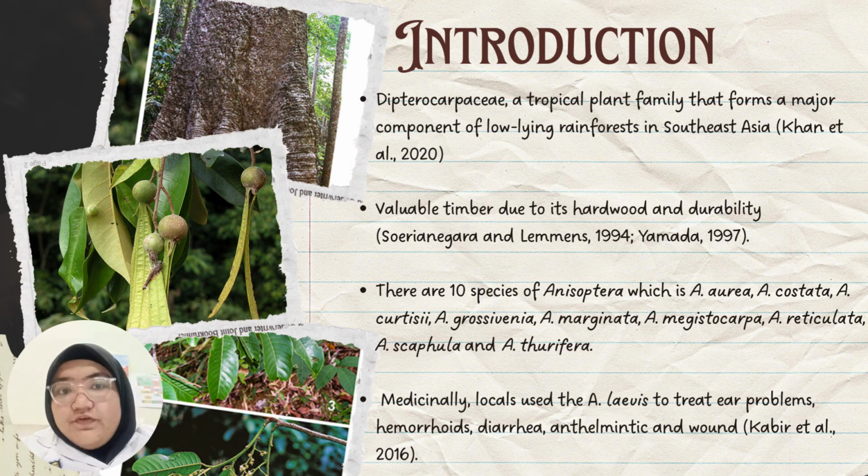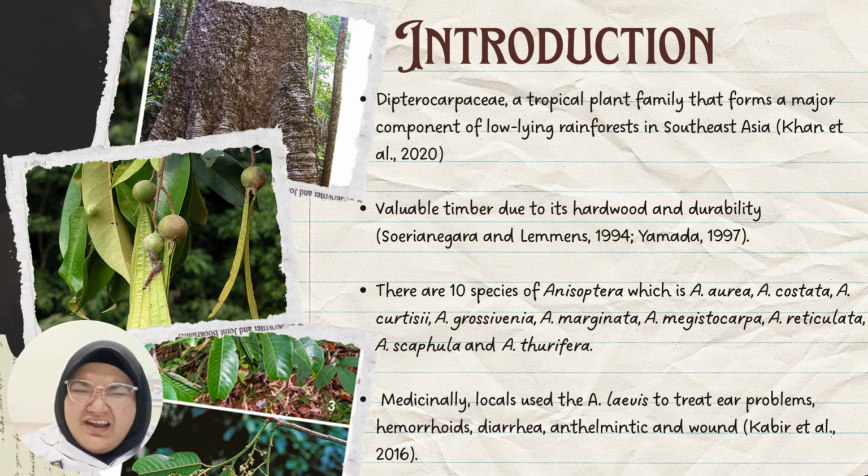The name comes from the Greek anisos, which means unequal, and pteron, which means wings, because it has unequal wings, like five. Medicinally, locals use Anisoptera laevis to treat ear problems, hemorrhoids, diarrhea, as an antiemetic, and for wounds.